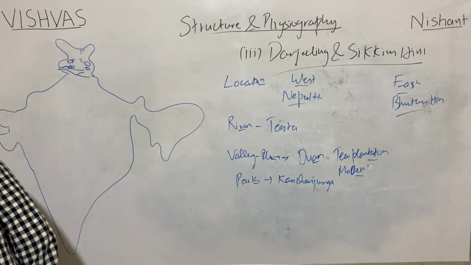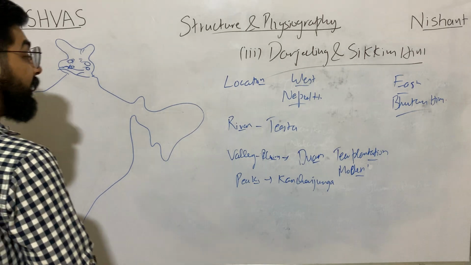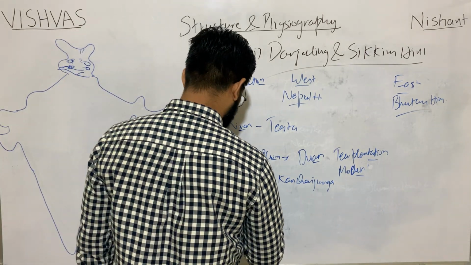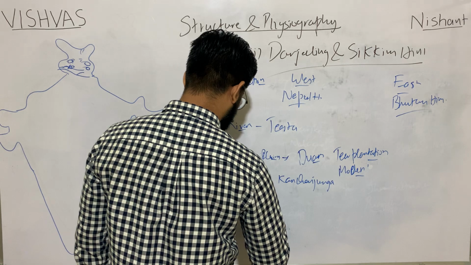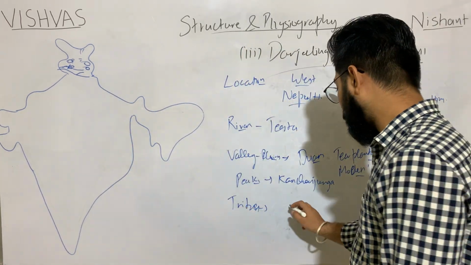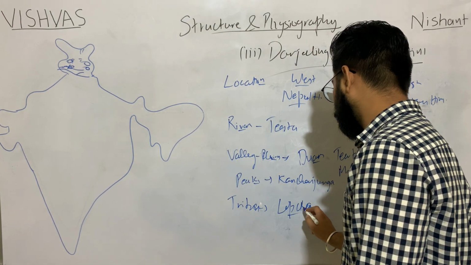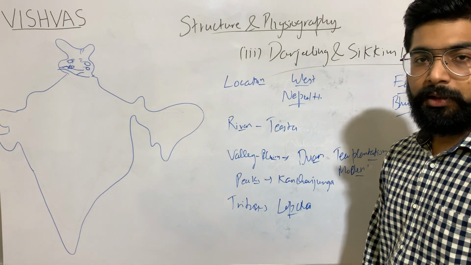Next, we have tribes. Sorry, I forgot the tribes. Why tribes? The vegetation is good here, so we will find tribes. So tribes will be Lepcha tribe. Lepcha tribe.